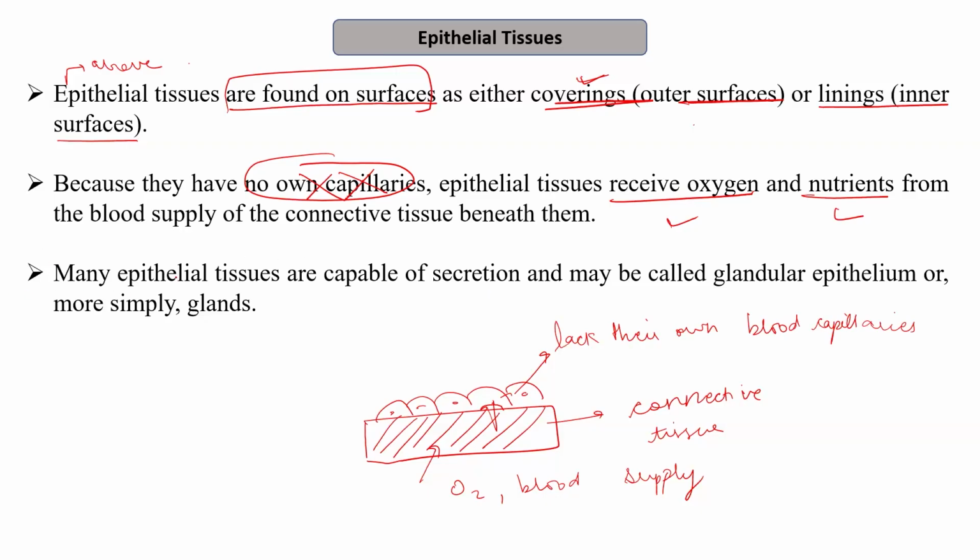So many epithelial tissues, as I mentioned, are capable of secretion, and they may be called a glandular epithelium, or simply we can call them glands. So glands are nothing but epithelial tissues which are capable of secretion of certain substances that have a particular function. So we will see what are glands and what is the further division of glands also in this lecture. But for now, these are the basic points about the epithelial tissues, that they are found on the surface. They may be present on the outer surface for the protection, or they may be present on the inner surface as the lining of the tissues.